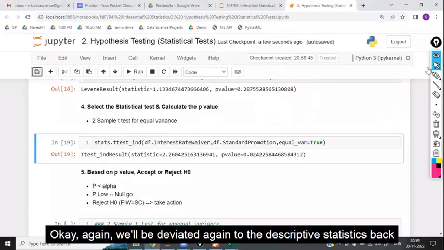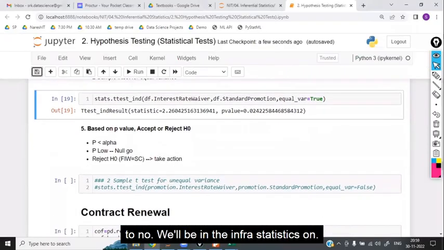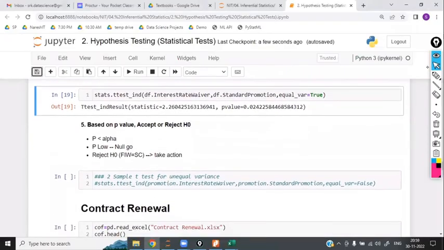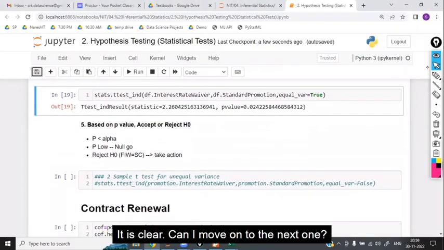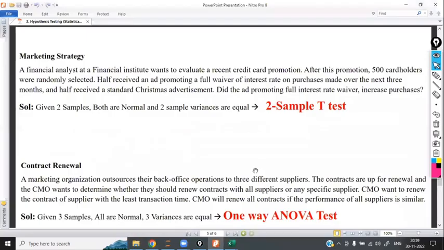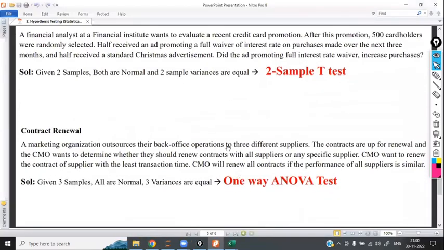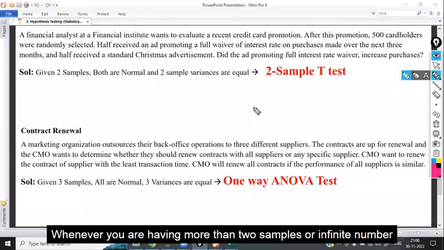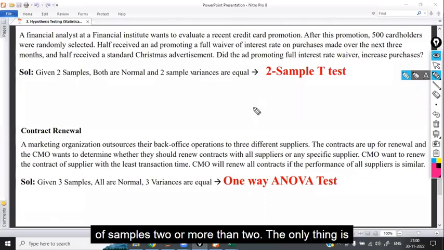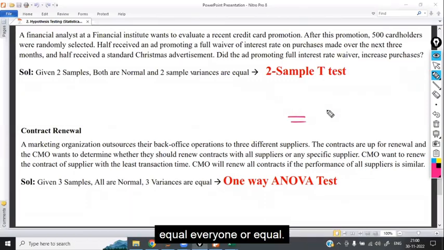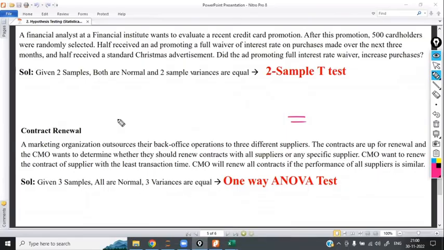Okay. Again, we have deviated to descriptive statistics; back to inferential statistics only. Any questions? Is it clear? Can I move on to the next one, the ANOVA test? More than 2 samples, same to same. Whenever you are having more than 2 samples, or any number of samples, the only thing is: everyone is equal.